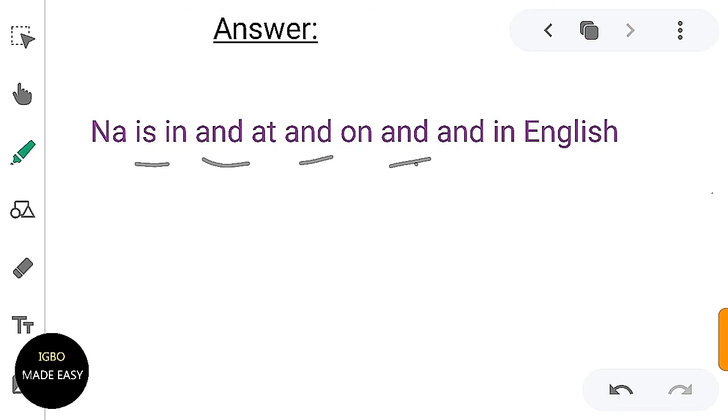And how do we say in English? What is the word for in in Igbo? The word for in is na. You see, the word for in is na. We just say na is in. Na bo in. So na bo in, na at, na on, na and, na bekee. So English is bekee, and that is how you have it.